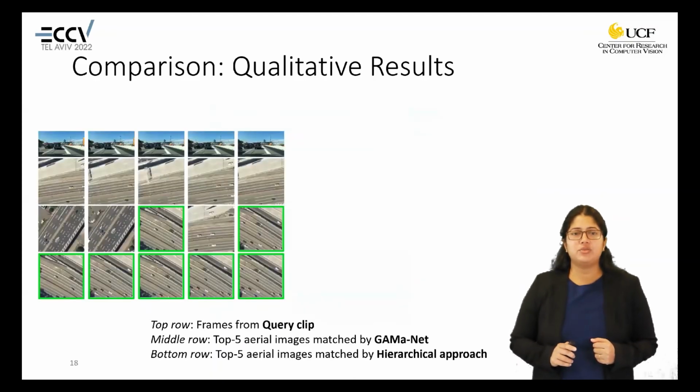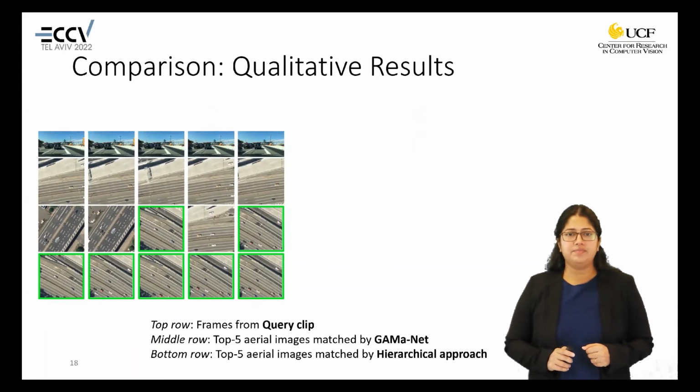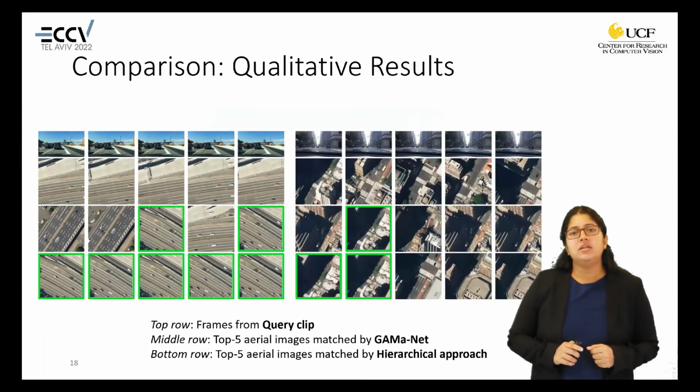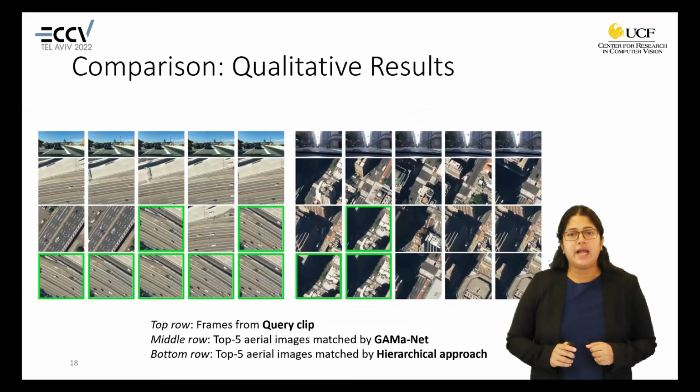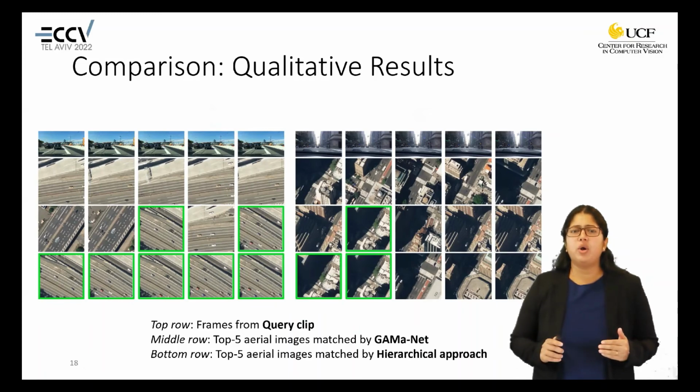In this example as well, the hierarchical approach helps improve geolocalization. Thus, we can see that using the hierarchical approach does help improve geolocalization by removing the confusing samples. However, there is a trade-off.